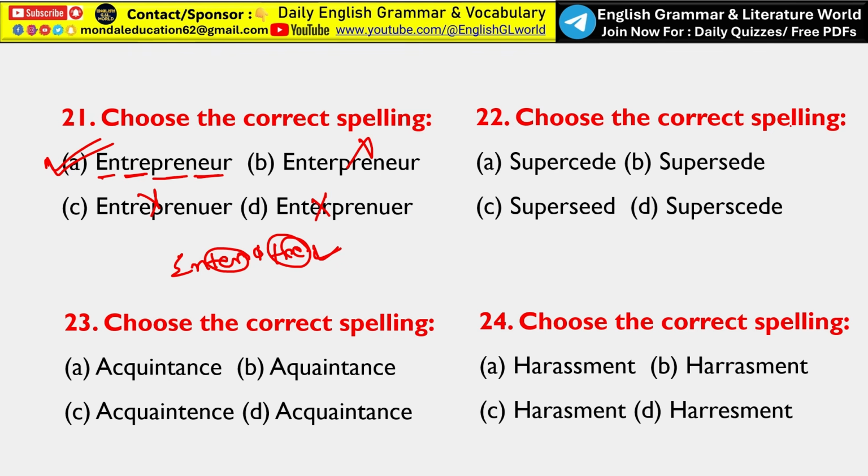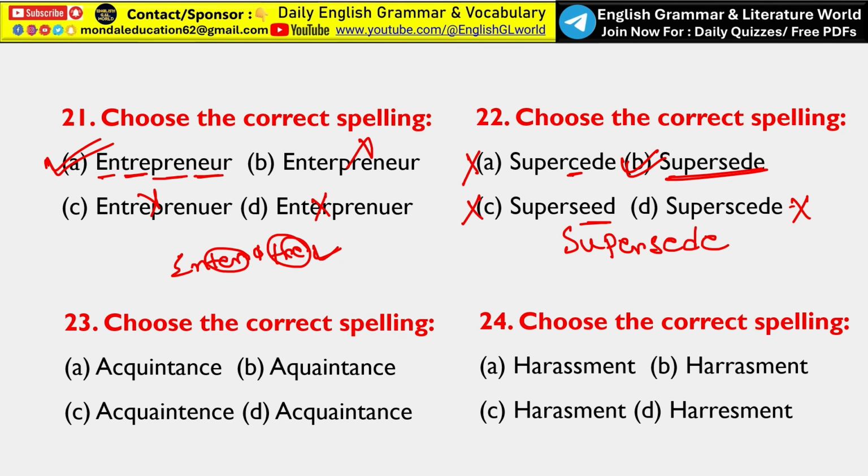Next, choose the correct spelling that is supersede. So the correct spelling of the word supersede is S-U-P-E-R-S-E-D-E. Okay, there is no provision of double E, so option C is not the correct answer. And here C is given, that means option A is also inappropriate. SUPERSC, so option D is also inappropriate. Only option B, that is supersede, is the correct spelling. The word supersede means to replace something older, less effective, or outdated.